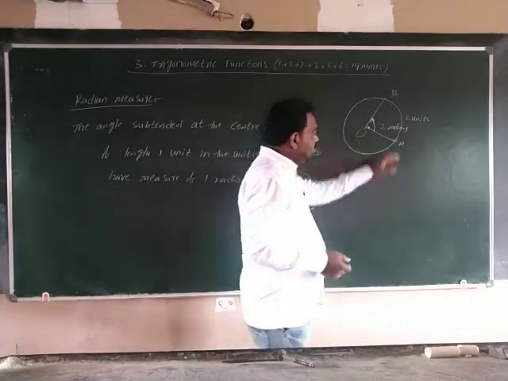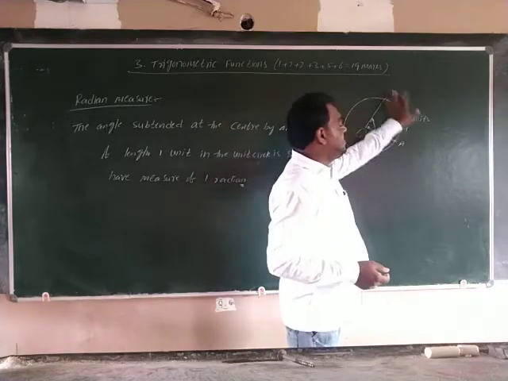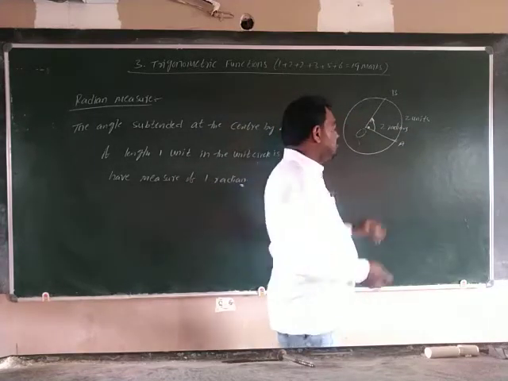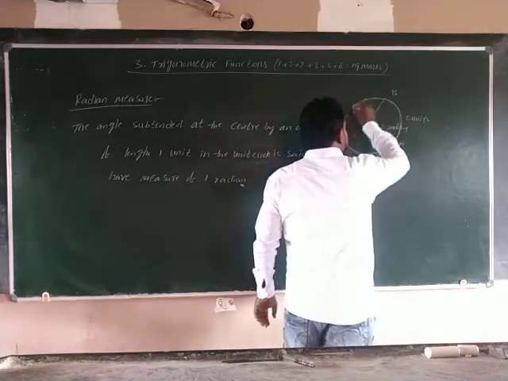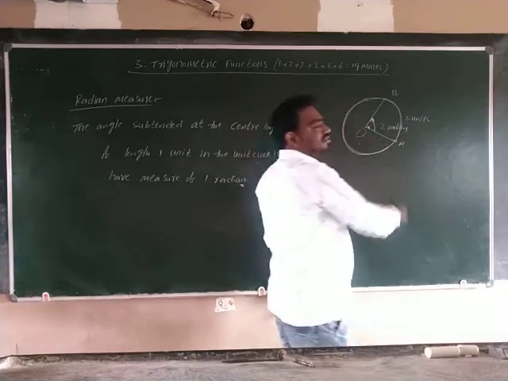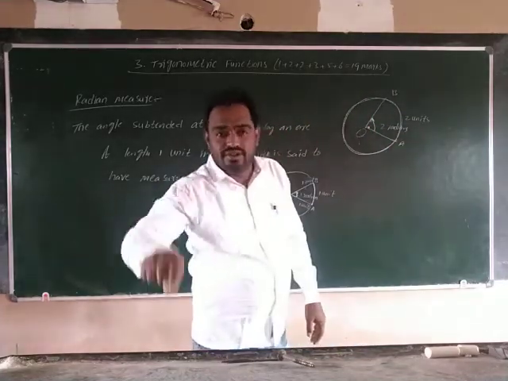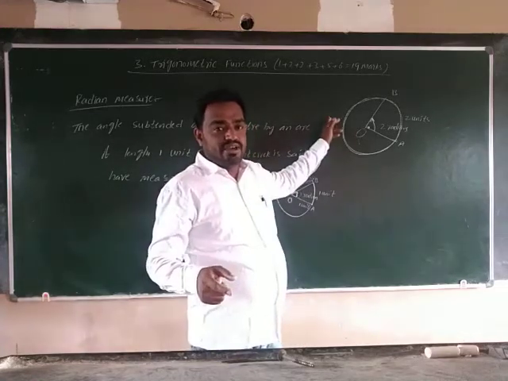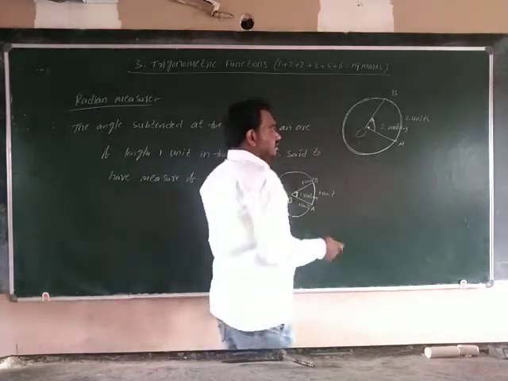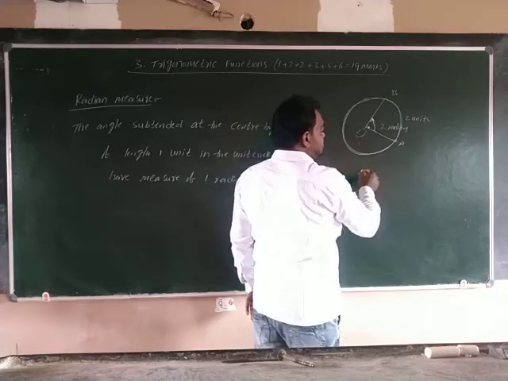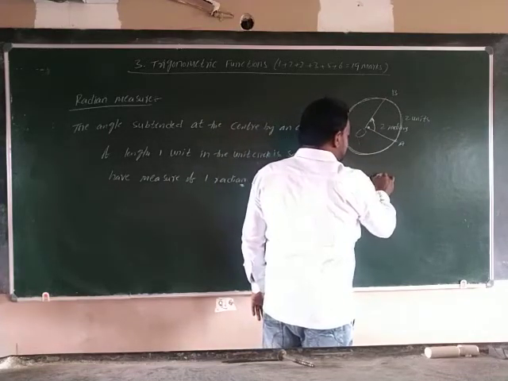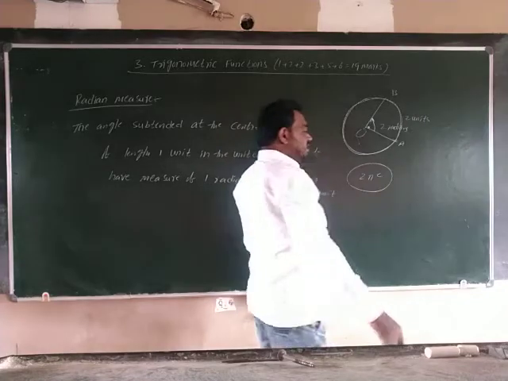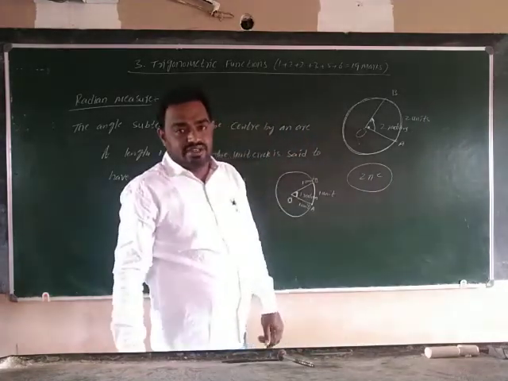That means this complete circle I am taking as an arc, from here to here, complete. That means I am taking 1 complete revolution. If it is 1 complete revolution, then the total angle is equal to 2 pi radians in the unit circle.